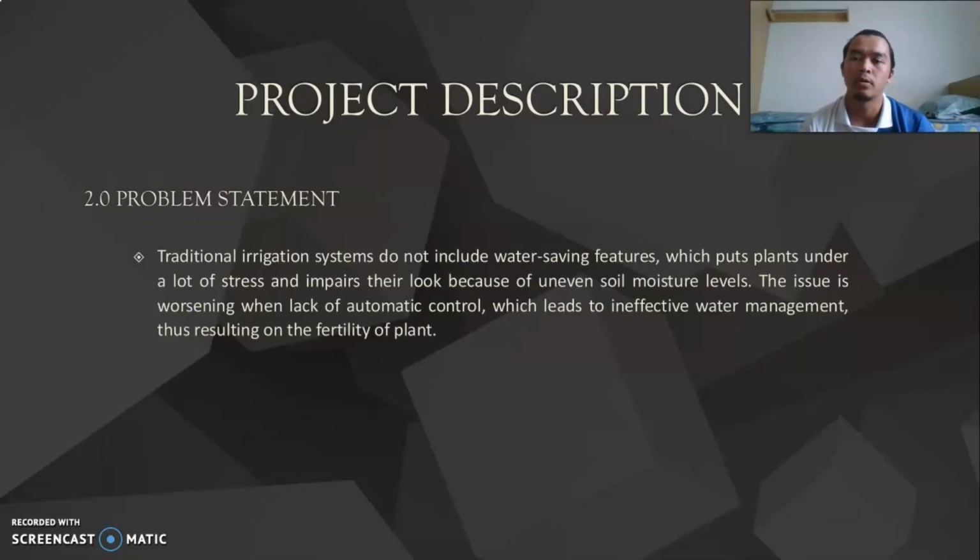So for our problem statement, the traditional irrigation system does not include water-saving features. So the plant is under a lot of stress and its growth is impaired because of uneven soil moisture levels. The issue is worsened by the lack of automatic control, which leads to ineffective water management, thus resulting in reduced fertility of the plant.